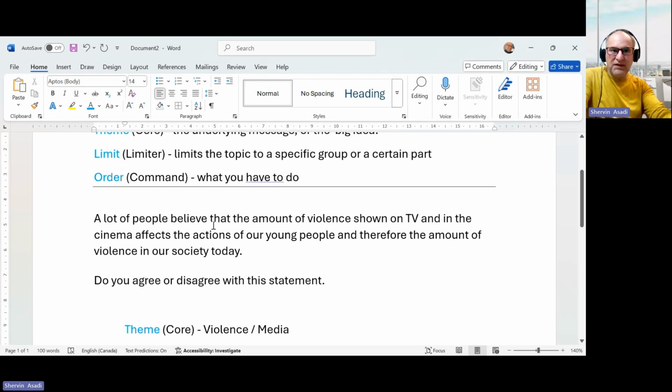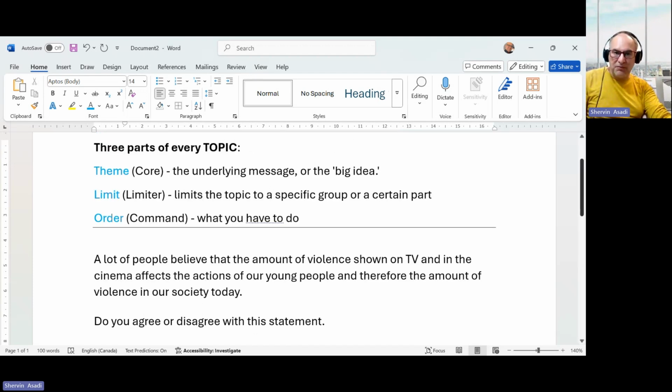The topic here says: a lot of people believe that the amount of violence shown on TV and in the cinema affect the actions of our young people, and therefore the amount of violence in our society today. So imagine this is the topic, and they ask us, do you agree or disagree with this statement, right? So the first thing that we need to do, we have to identify the three parts of this topic.